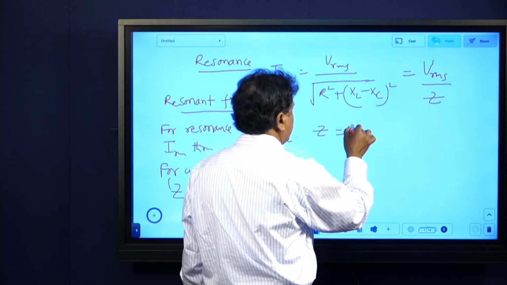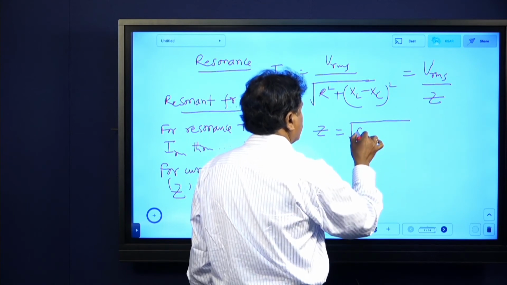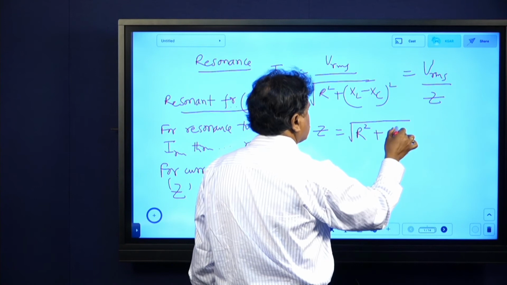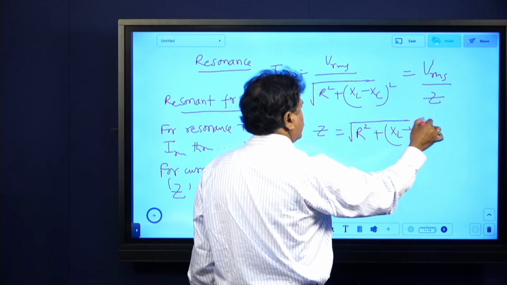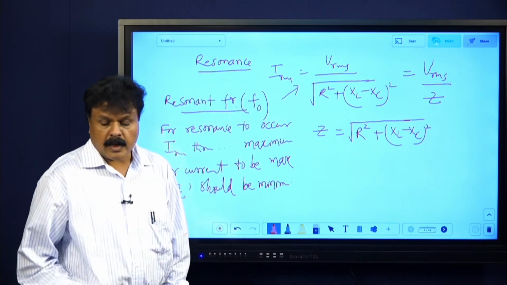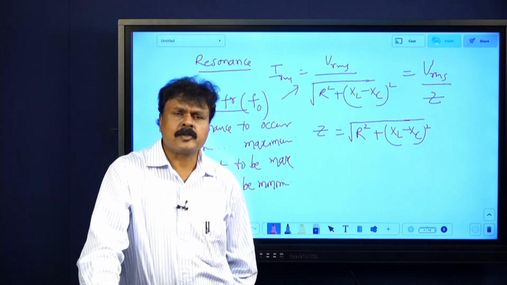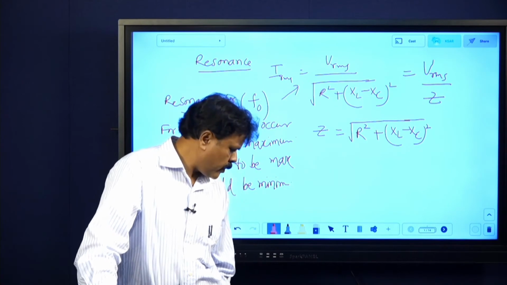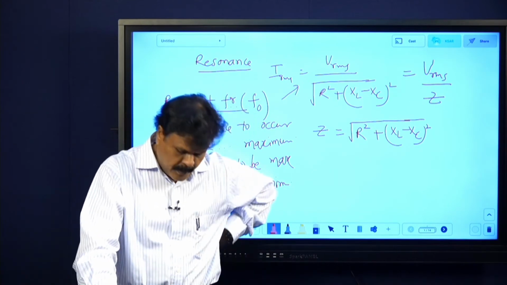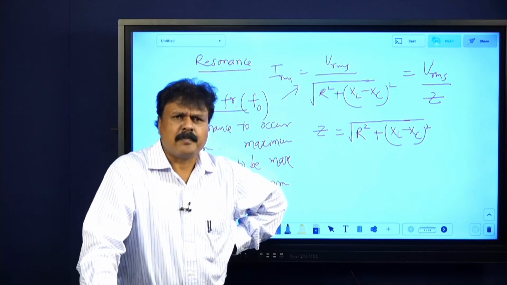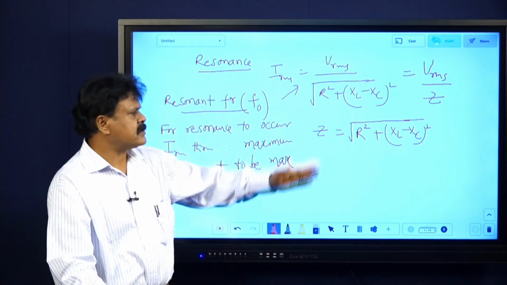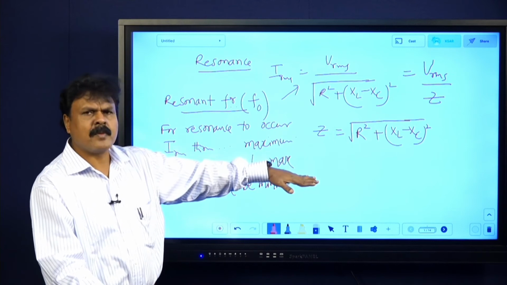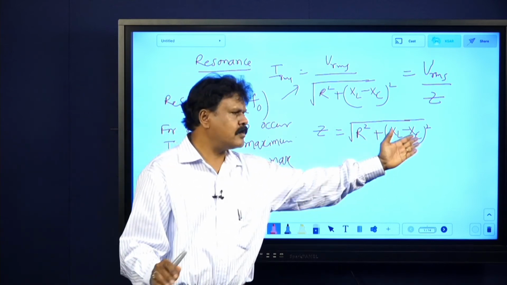If you want, once again write impedance is root of R square plus XL minus XC whole square. ನೋಡ್ಕೊಳ್ಳಿ ಎಷ್ಟು ಈಸಿ ಇದೆ ಇದು. For electrical resonance, current through the circuit should be maximum. For current to be maximum, impedance should be minimum. Okay. For impedance to be minimum, what can you expect? XL must be equal to XC.